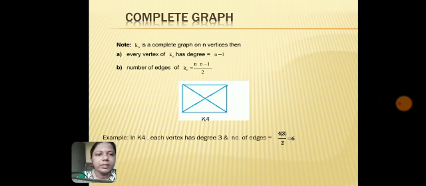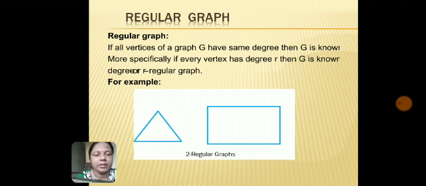It is a complete graph on 4 vertices, and the degree of every vertex is n minus 1, that is 4 minus 1, which is 3. So 3 is the degree of each vertex, and the number of edges we count by the formula n into n minus 1 upon 2, so 4 into 3 upon 2, which is 6. And if you count the number of edges in K4, it is 6 in number.